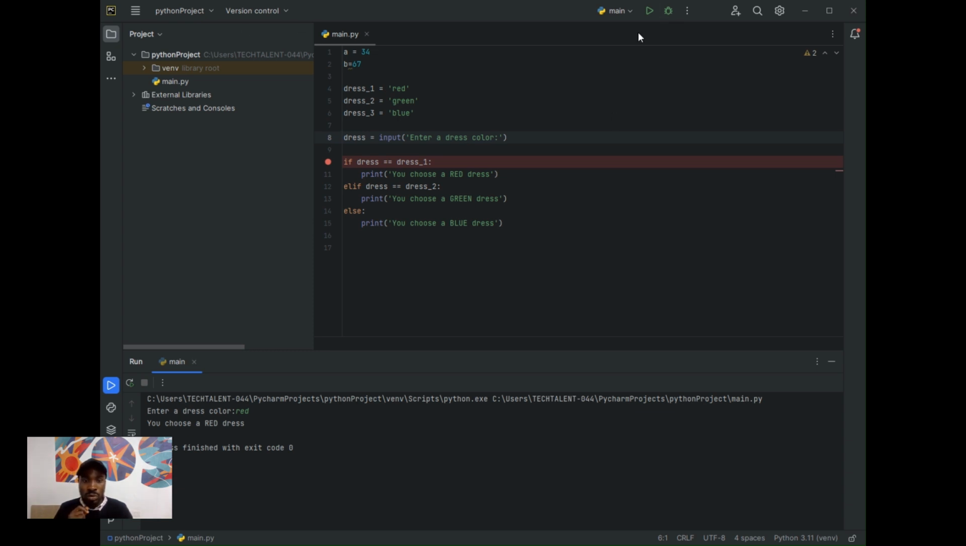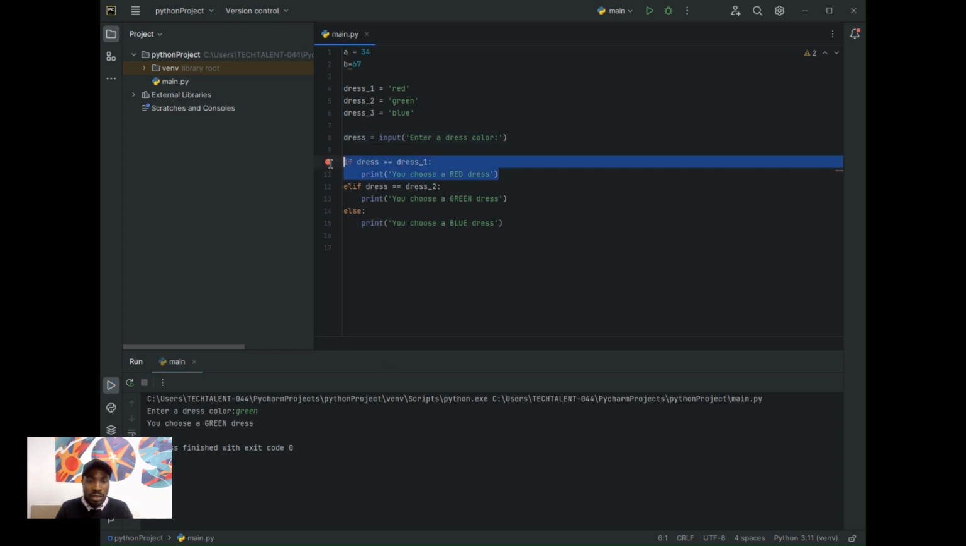Now let me do it in such a way that I'm not going to choose red. Let me go for something like green. So let me run the condition again and write green, then enter. And you can see it said you choose a green dress.